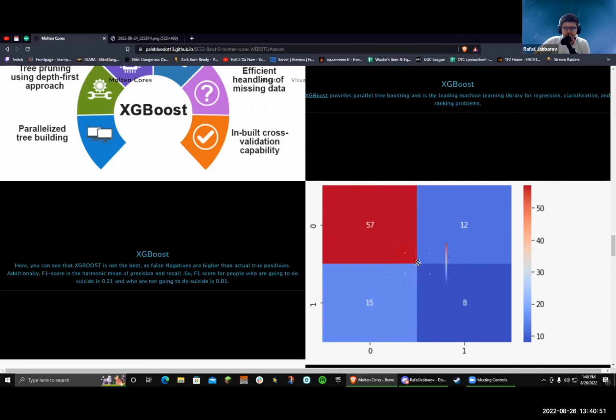As you can see from the confusion matrix, the false negatives are higher than the actual true positives. And the F1 score for the people who are going to commit suicide or who are at risk of suicide is 0.21, and for those who are not going to commit suicide, it is 0.81.